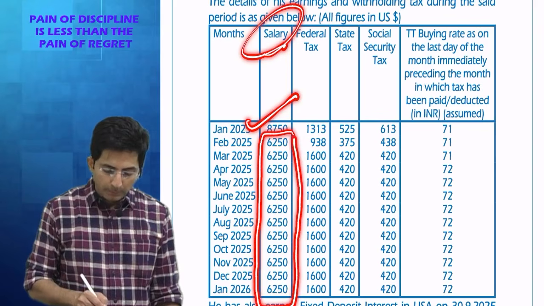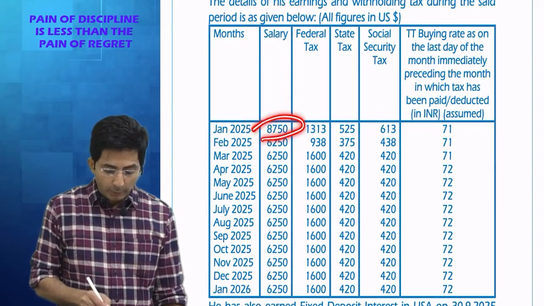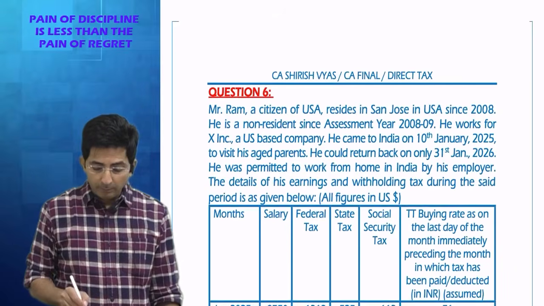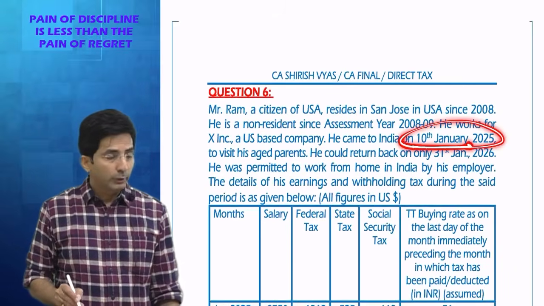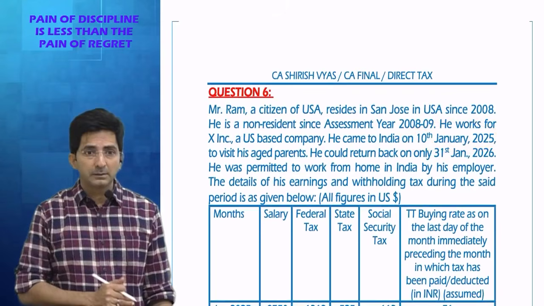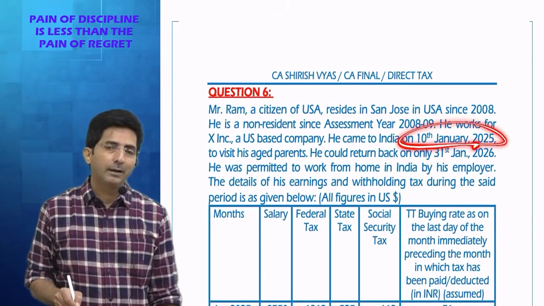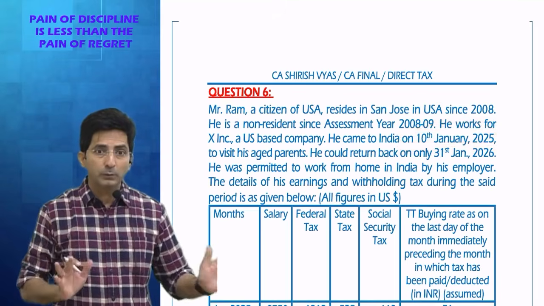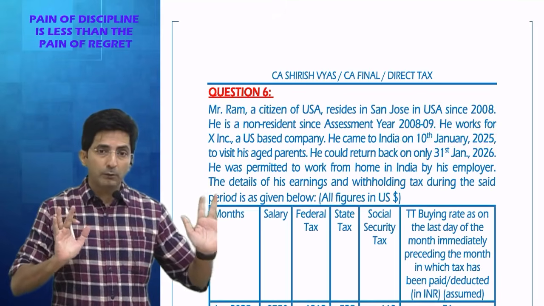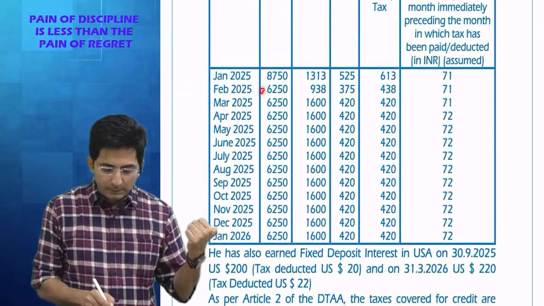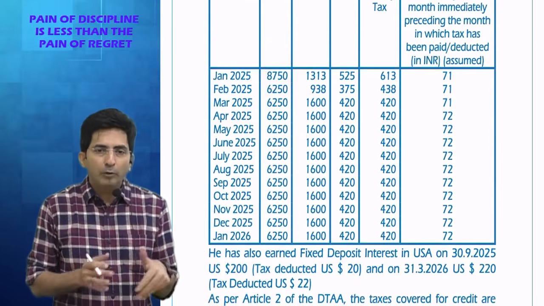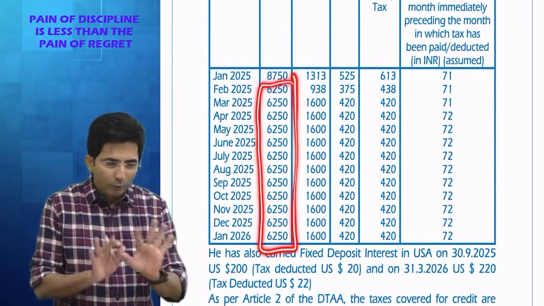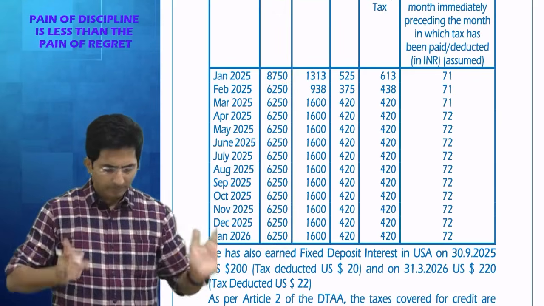Why? Because these US people are smart. In Jan 25, practically he was there in US also. He came to India on 10th Jan. So it was work from home or work in office? What about the initial days of Jan? Work in office. So with work in office, he was getting good salary. See, his salary was 8750. After that, full time it was work from home in India. So the company might have reduced his salary. See, we don't have to do anything. It is just an observation.